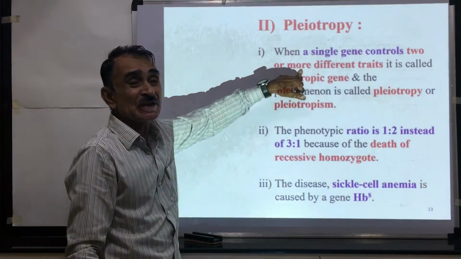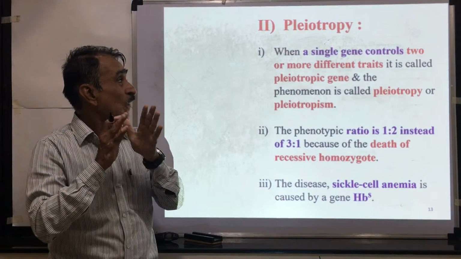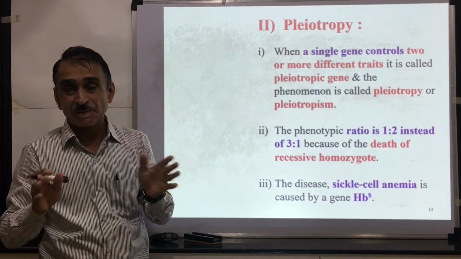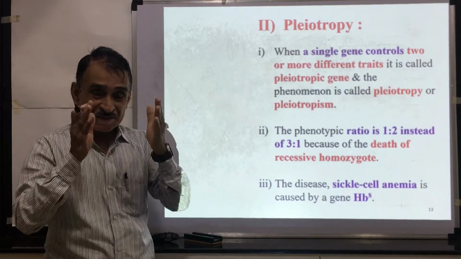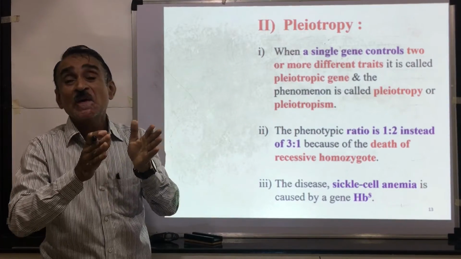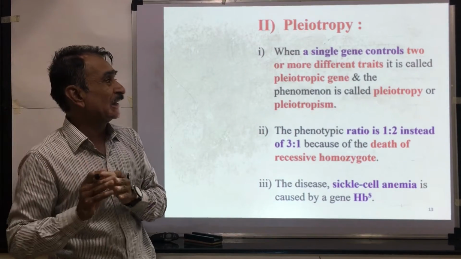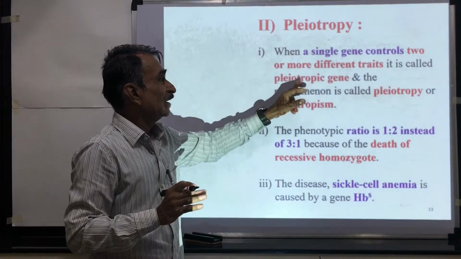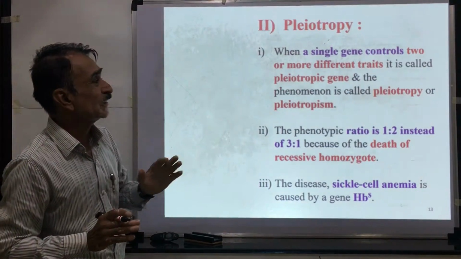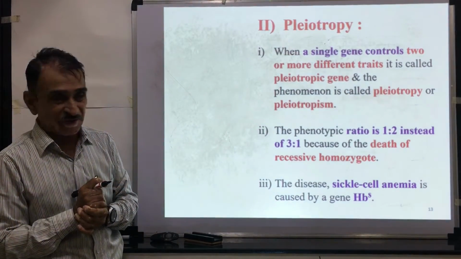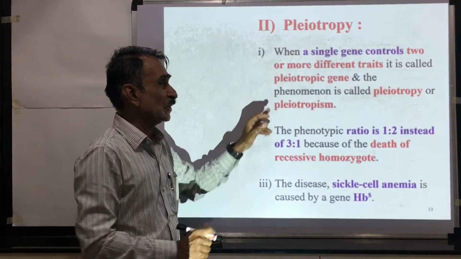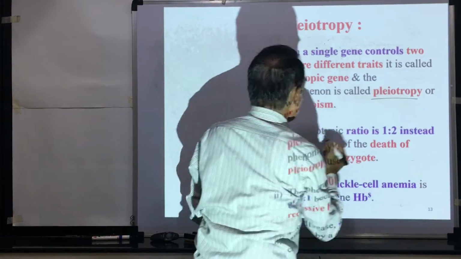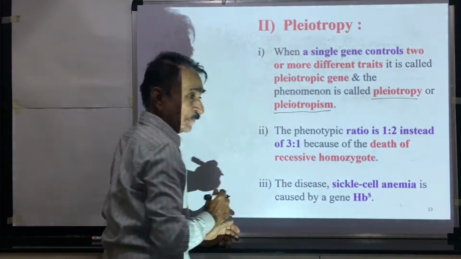When a single gene controls two or more characters, two or more different traits, it is called a pleiotropic gene, and the phenomenon is known as pleiotropy or pleiotropism.